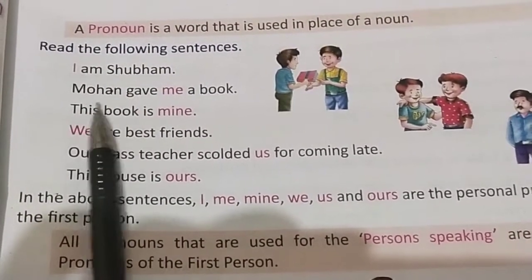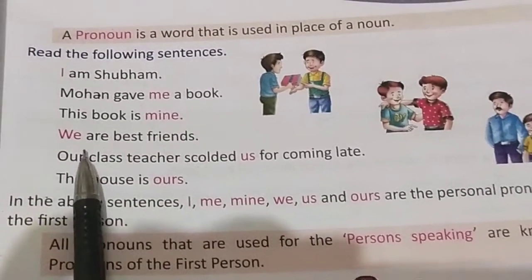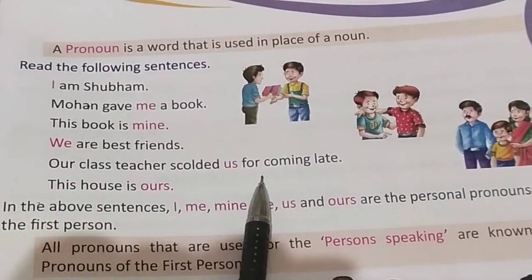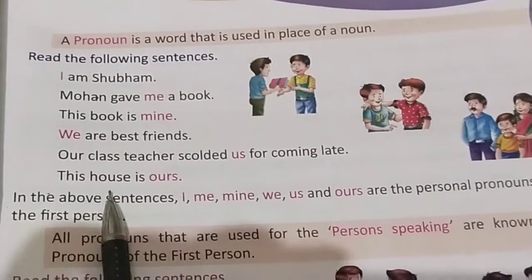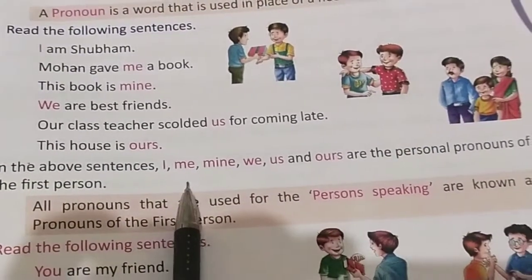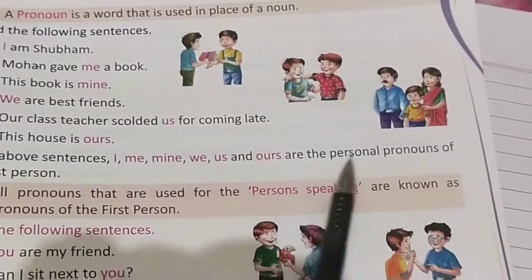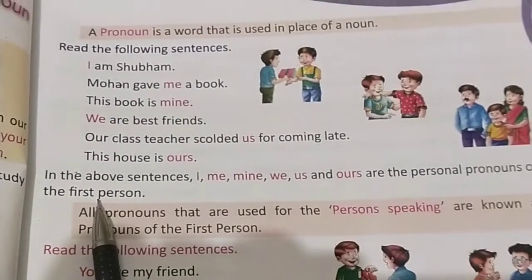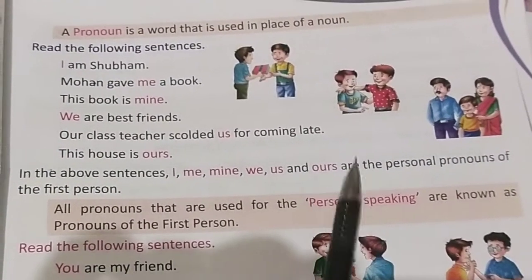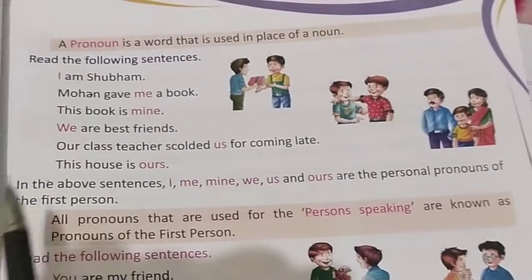I am Shubham. Mohan gave me a book. This book is mine. We are the best friends. Our class teacher scolded us for coming late. This house is ours. If you find in the above sentences, I, me, mine, we, us, ours are personal pronouns of the first person. Remember, personal pronouns of first person, second person and third person. This we are going to study.